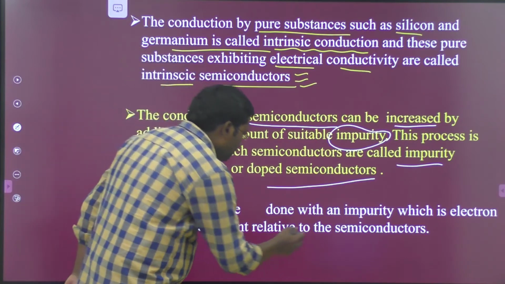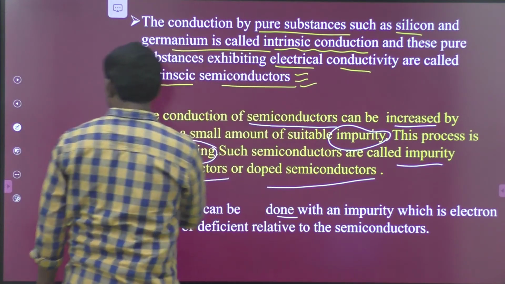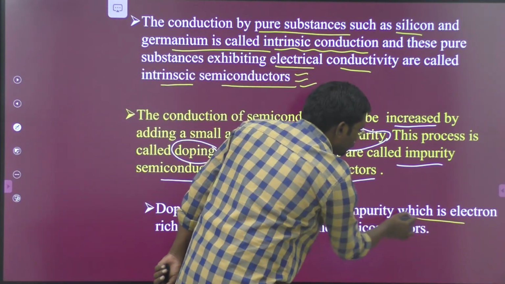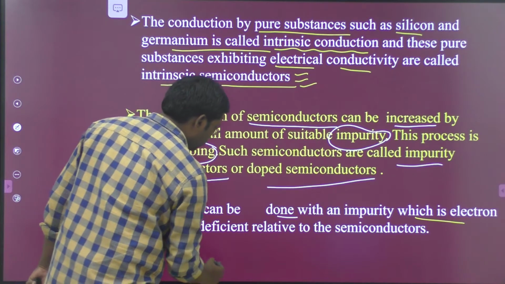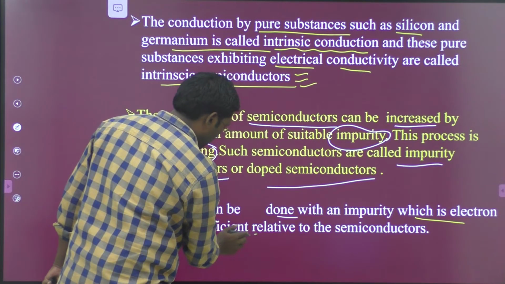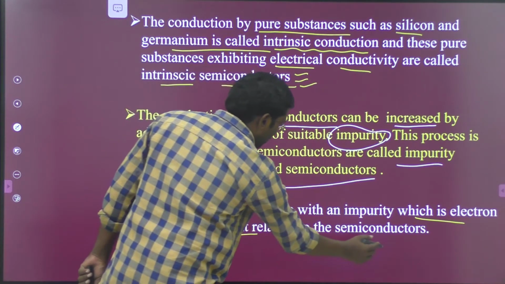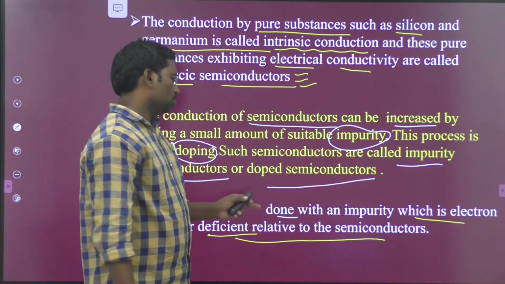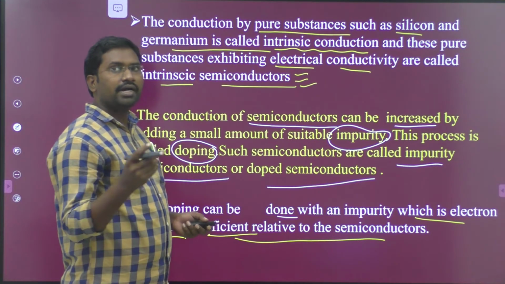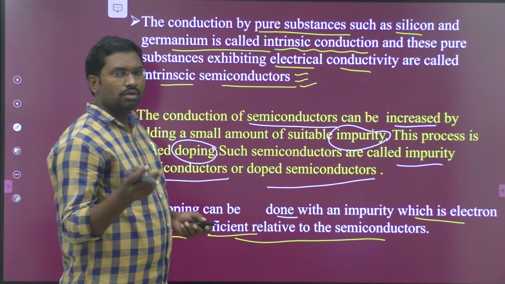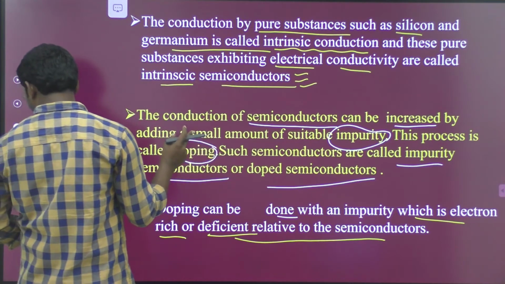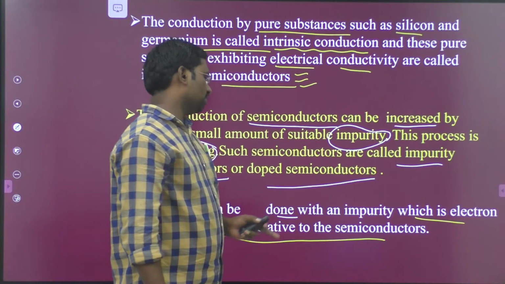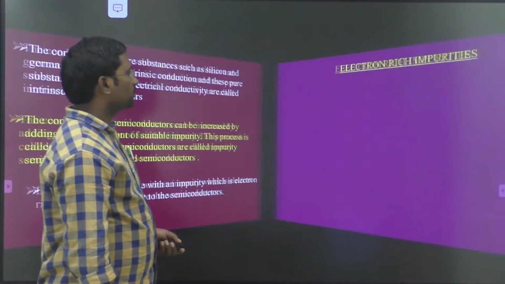Next, doping can be done with an impurity which is electron rich or electron deficient relative to the semiconductor. Doping means adding a small amount of impurity to silicon and germanium. This doping process can be done with impurities that are rich or deficient in electrons relative to the semiconductors.